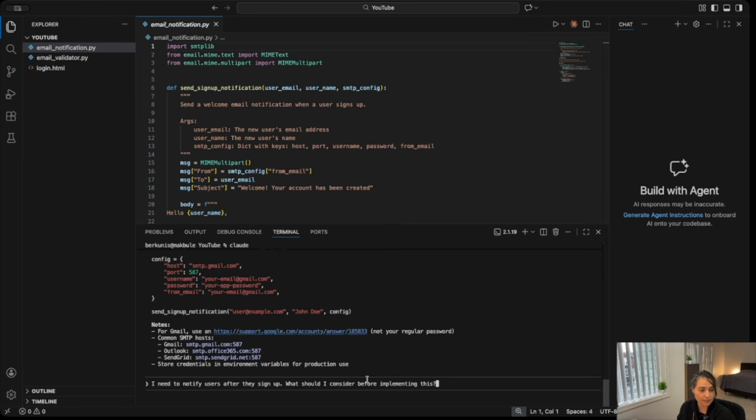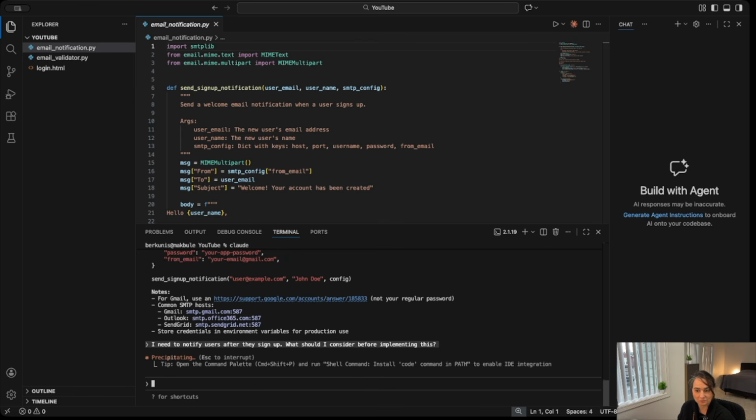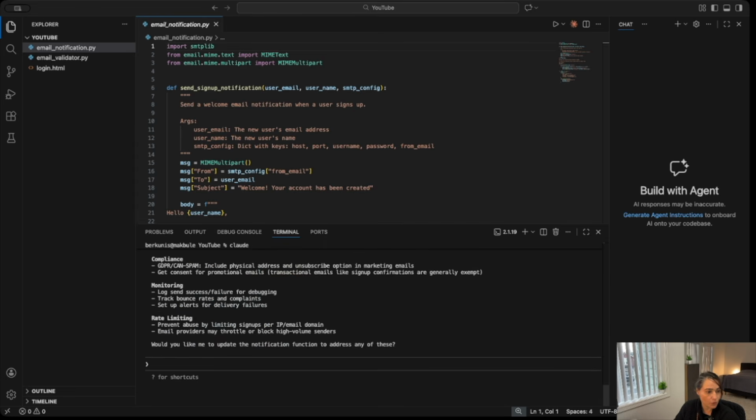So we are going to say, I need to notify users after they sign up. What should I consider before implementing this? Okay. Now, look at this. Claude will be thinking about the system, right? When should notifications go? What if email delivery fails?